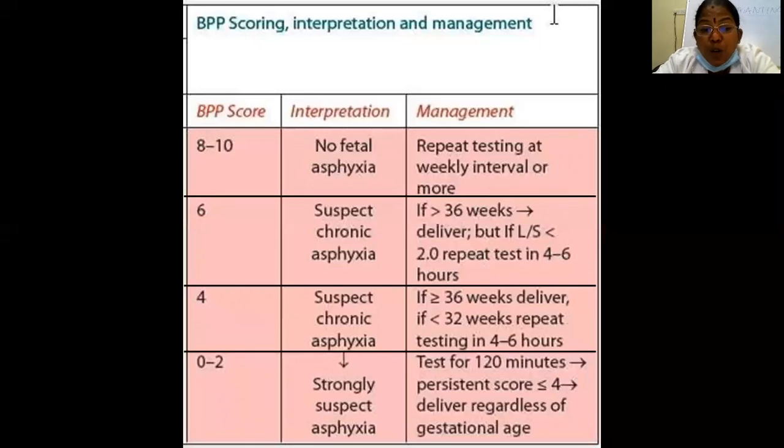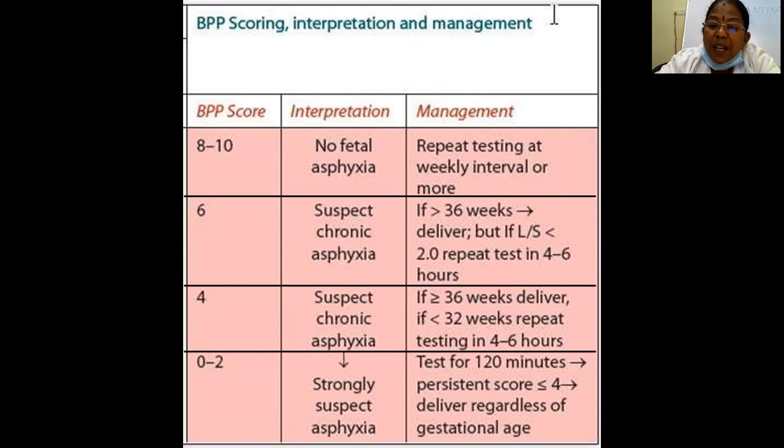But if the score is 4, then we have to suspect chronic hypoxia. If it is more than 36 weeks, deliver. If it is less than 32 weeks, we repeat the test after 4 to 6 hours, giving left lateral position, hydration, and oxygenation. But if it is 0 or 2, then there is strong suspicion, and we have to repeat the test immediately.